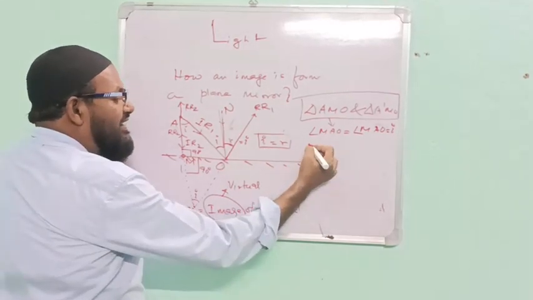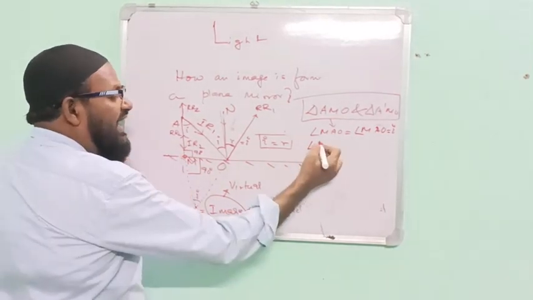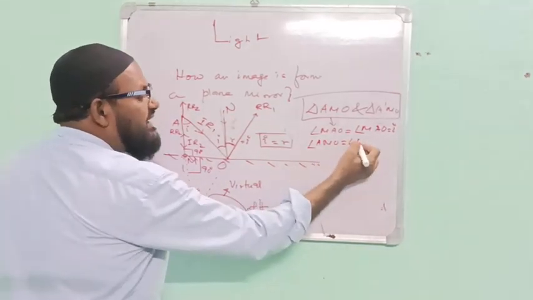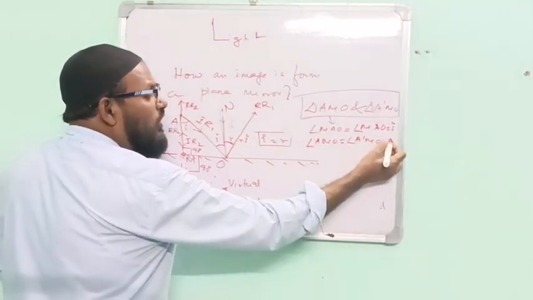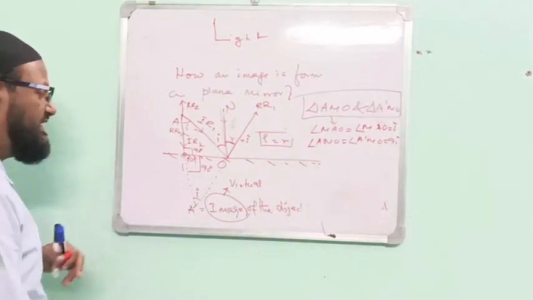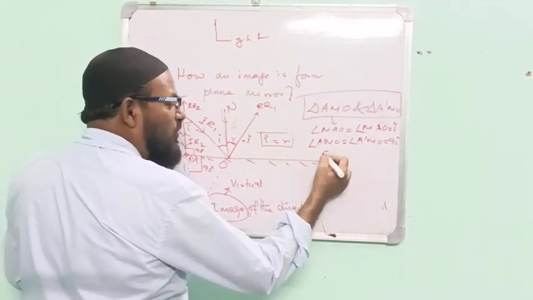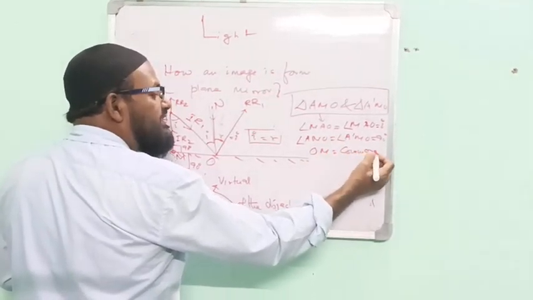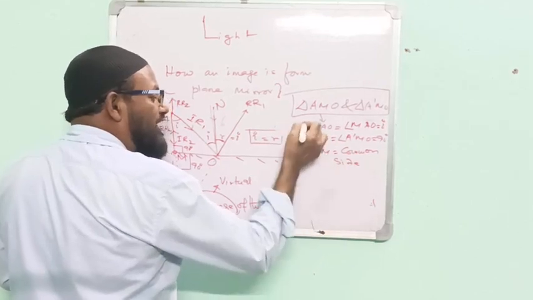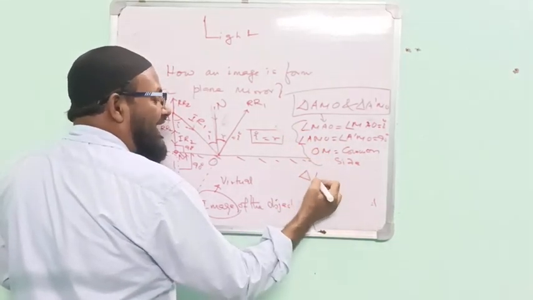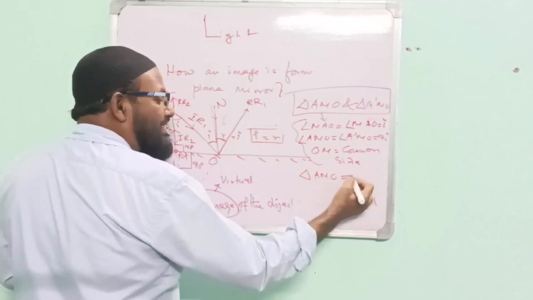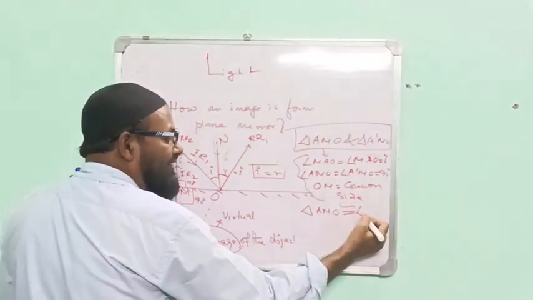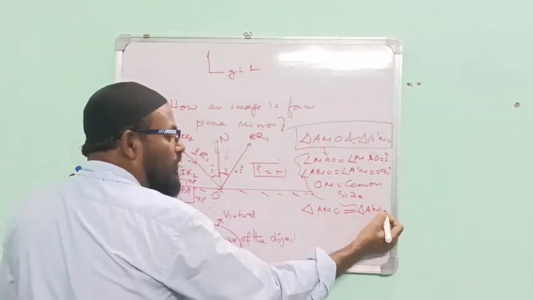Here angle AMO equals angle A dash MO, which equals 90 degrees. And OM is the common side. According to these three characters, triangle AMO is congruent to triangle A dash MO.